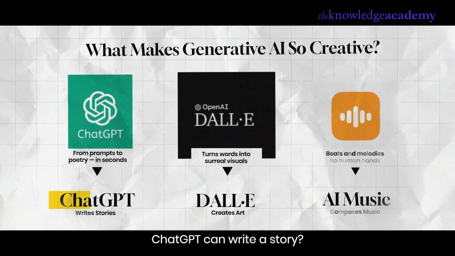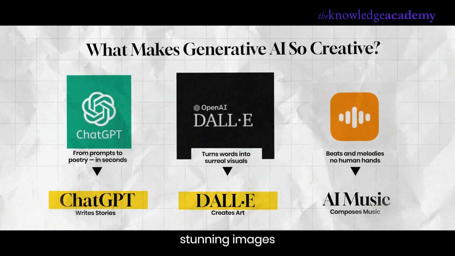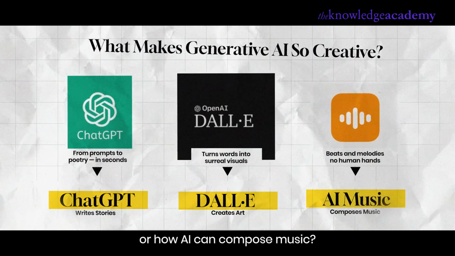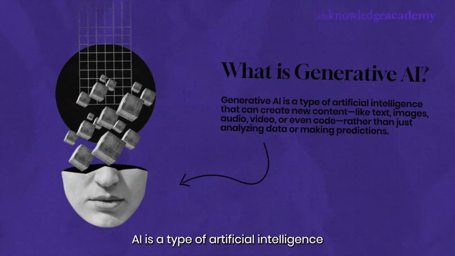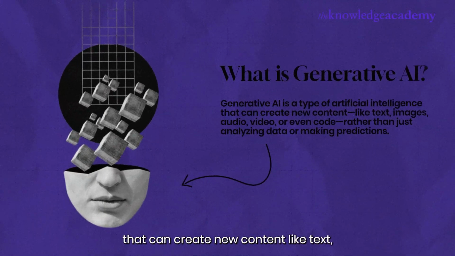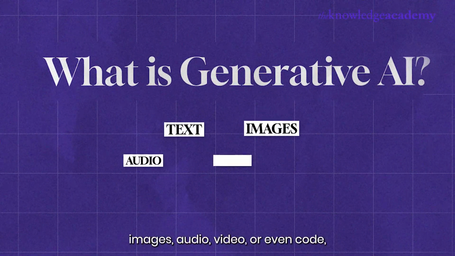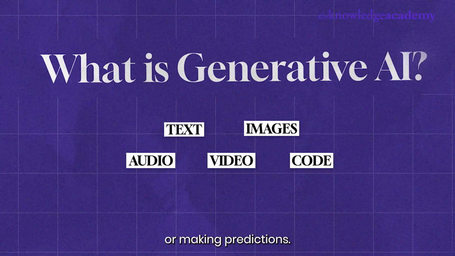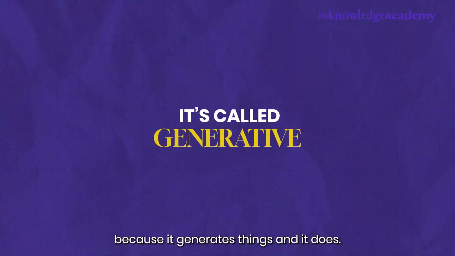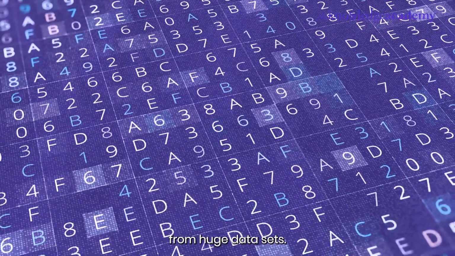Have you ever wondered how ChatGPT can write a story, how DALL-E creates stunning images, or how AI can compose music? That's the magic of generative AI, but how does it actually work? Let's start simple. Generative AI is a type of artificial intelligence that can create new content, like text, images, audio, video, or even code, rather than just analyzing data or making predictions.